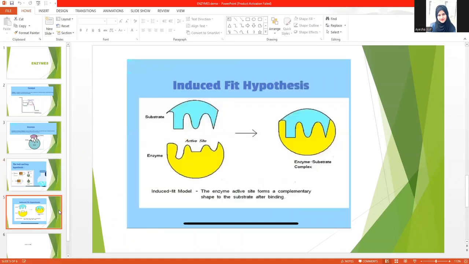Next, we have the induced fit model. This induced fit model shows that the enzyme binds to the substrate and changes shape. So the matching between the enzyme's active site and the substrate is not just like puzzle pieces fitting together. Rather, the enzyme changes its shape and binds to the substrate even more tightly. Here you can see in the diagram. So this fine tuning of the enzyme to fit the substrate is known as the induced fit model.